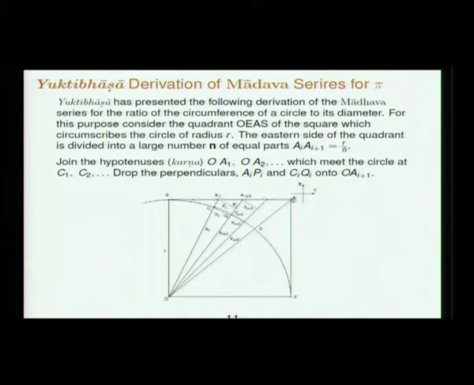So divide this tangent into n equal parts and join these hypotenuses, so this may be the nth bit of this. So EA is divided into n equal parts, EA is of length r, so each of these bits is of length r by n. Join this OA1, see where they meet the circle, draw a perpendicular from there to the next karna. So from these two points on one karna, draw perpendiculars to the next karna. So this is the geometrical construction.